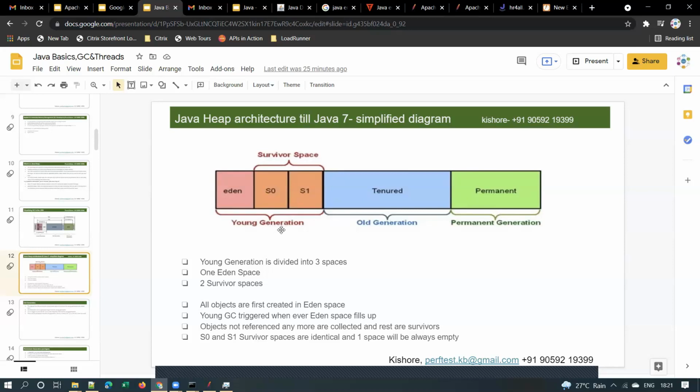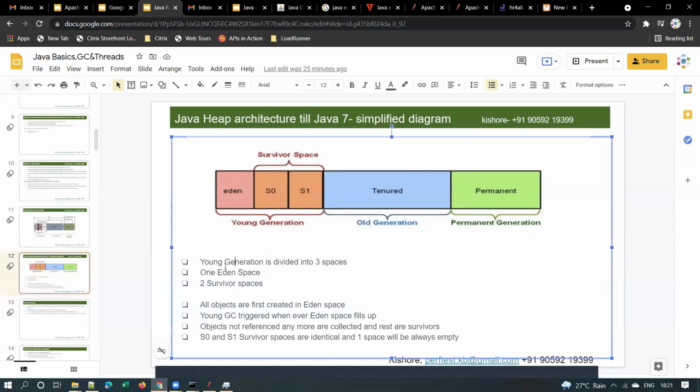Now let us see what is this young generation, old generation, permanent generation, right? I gave the definition here. Young generation is divided into 3 spaces called 1 Eden space and 2 survivor spaces, right? And all objects are first defined in Eden space.